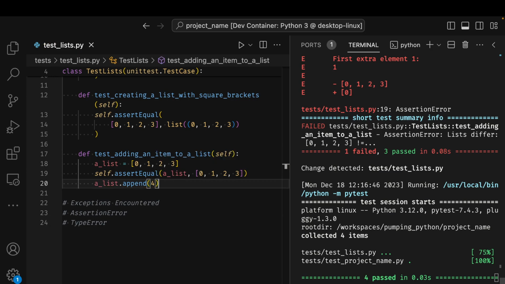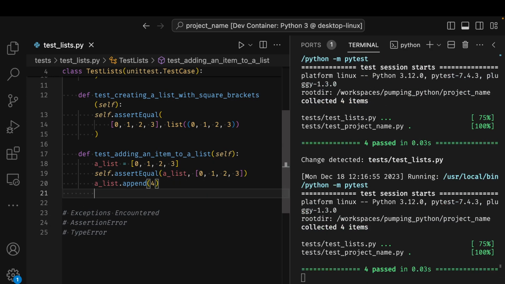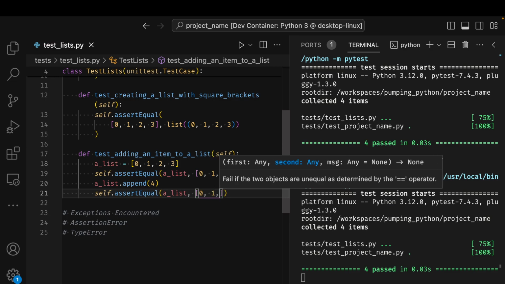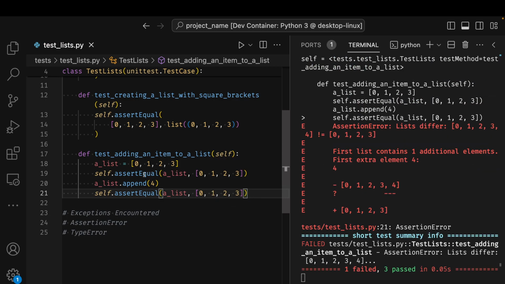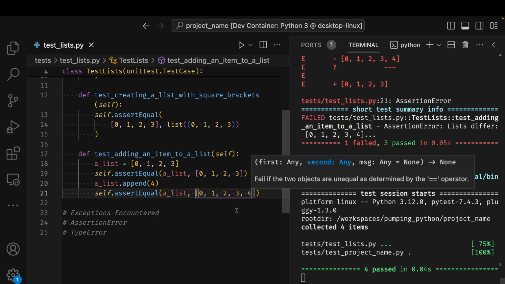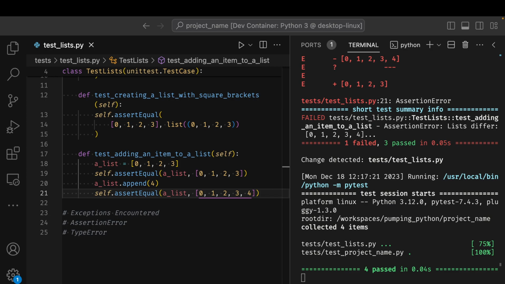Let's say I want to add 4 to the list. And I test the list again to see what it contains after I call append on it. Does it contain the same number of things? I get a no, I get an assertion error because the lists are different. So after calling a_list.append(4), a_list now contains an extra element, 4. I add that and the test passes.